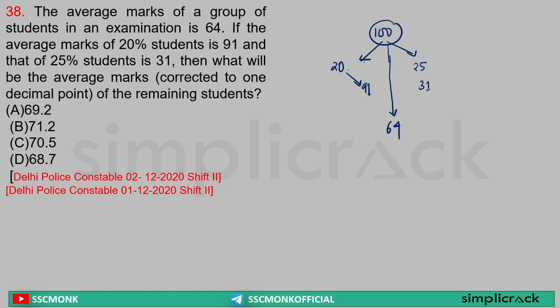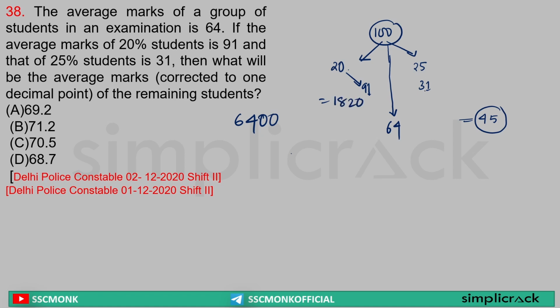That means what is remaining? 20, 25, 45 gone. Now it is a very simple question. We'll go through the traditional method. Sir, 64 marks, 100 students. Total marks 6400. Done. Sir, 20 students, 91 marks. Total marks 1820. 25 students, 31 marks.